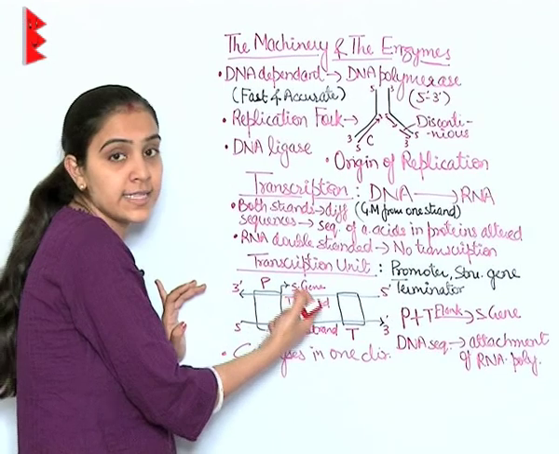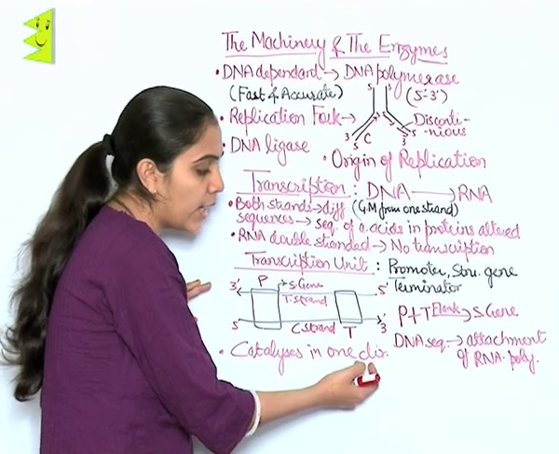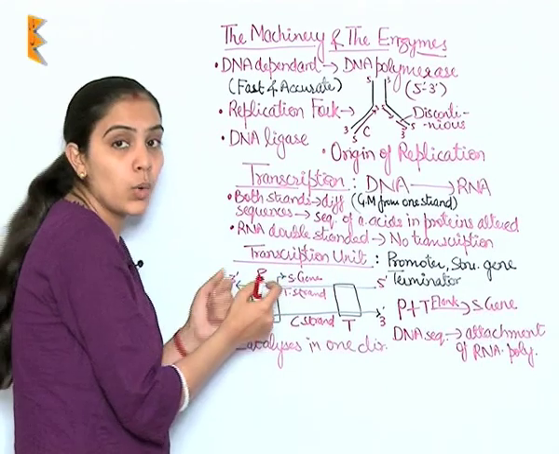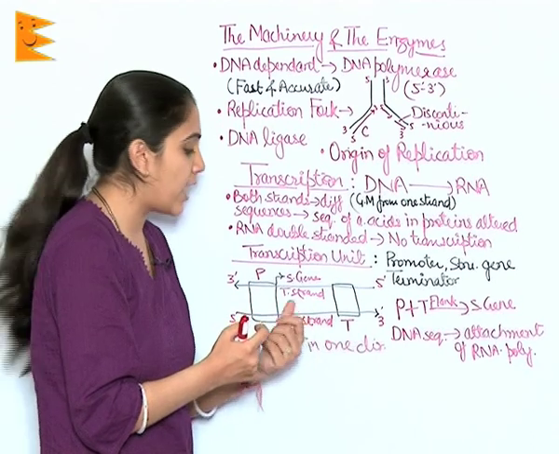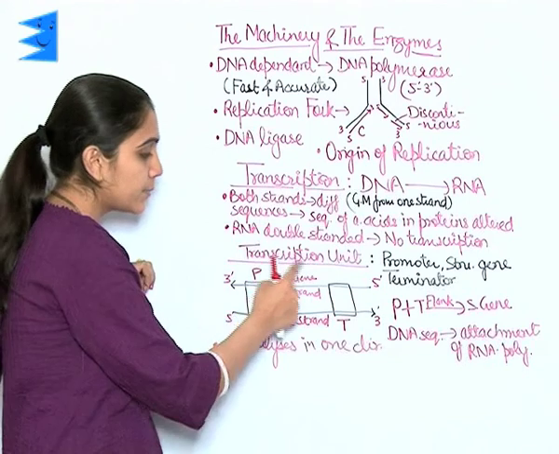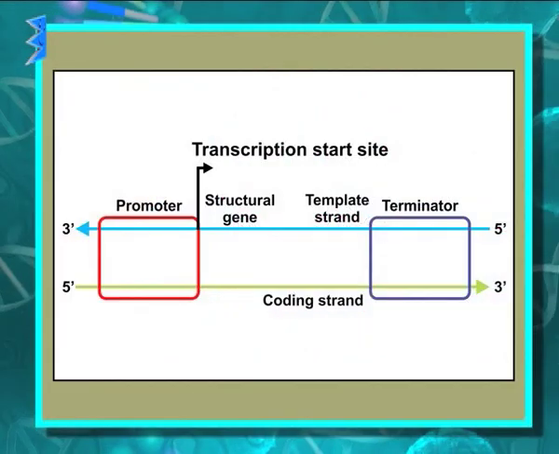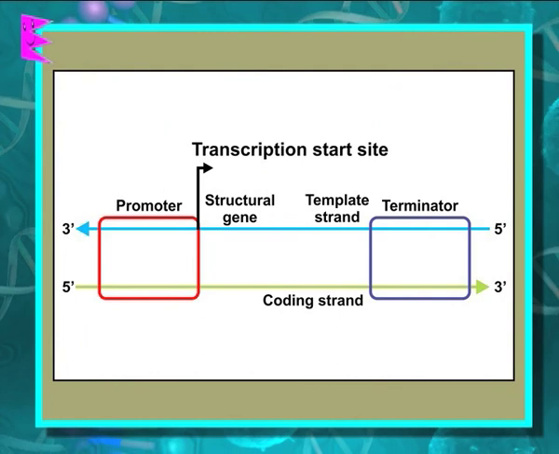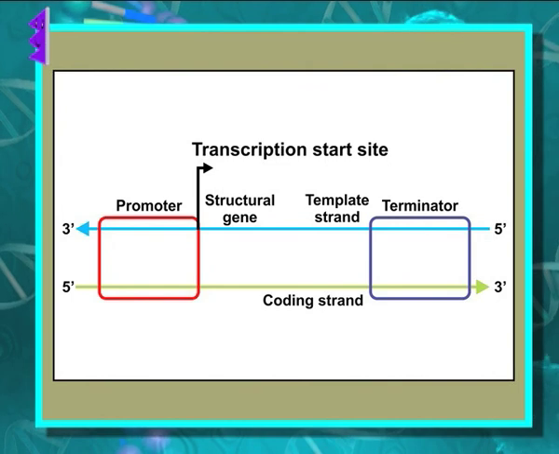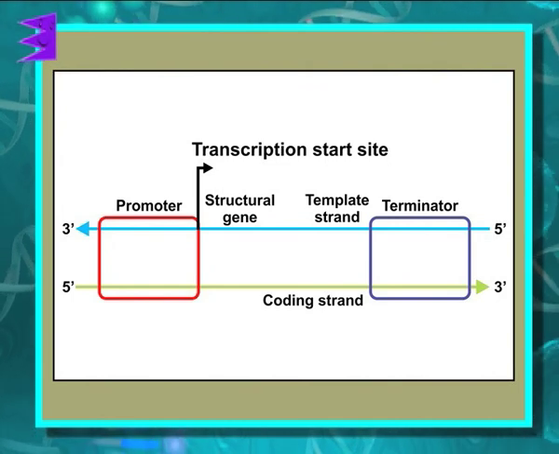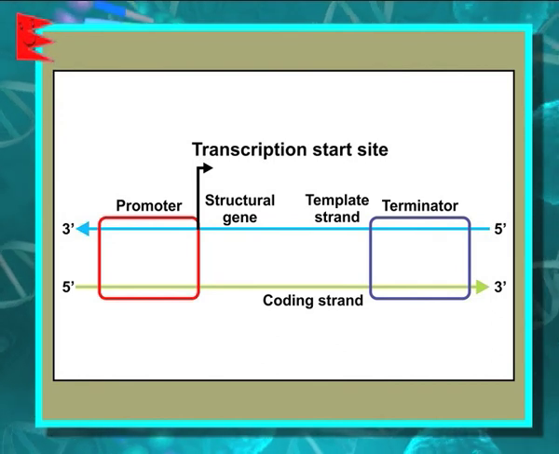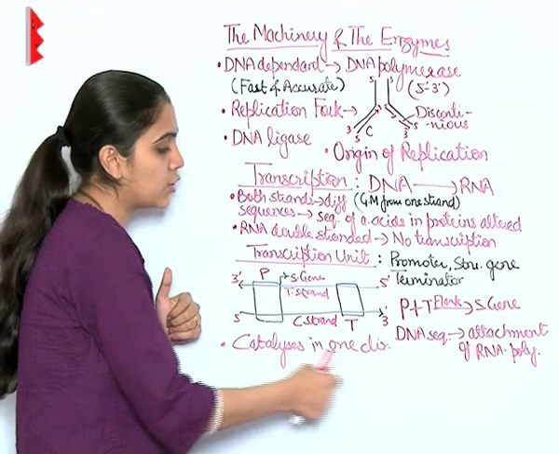As I told you, it catalyzes in one direction, hence this strand is known as the template strand, and the strand which doesn't do anything here is known as the coding strand. So you can see here the promoter initiates the process of transcription. The structural gene is flanked, and once it reaches this region, that is the terminator region, the process of transcription stops. This is the process of transcription.